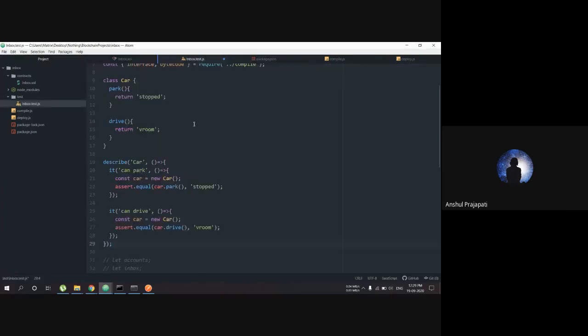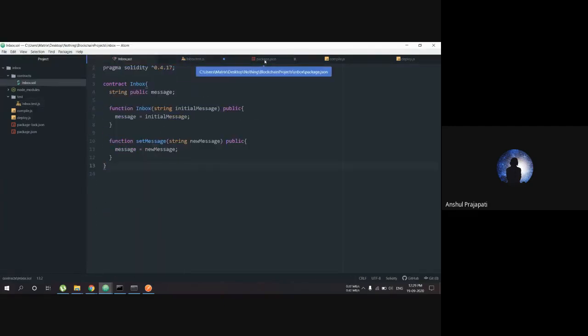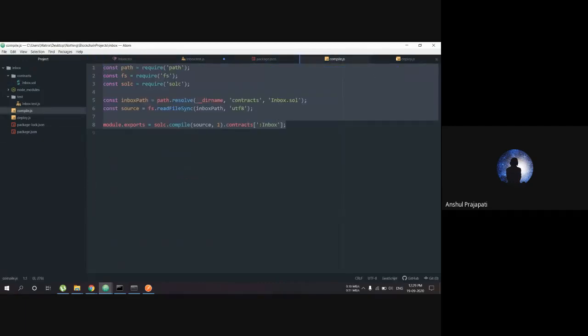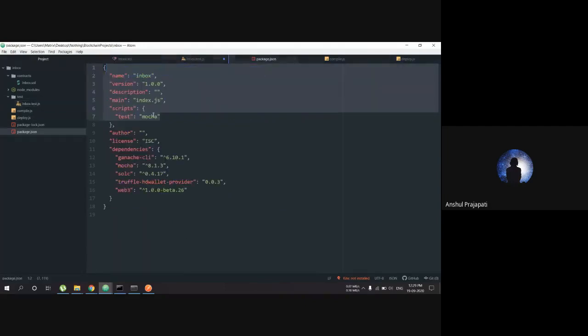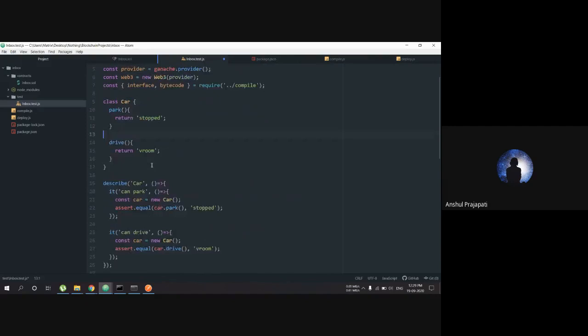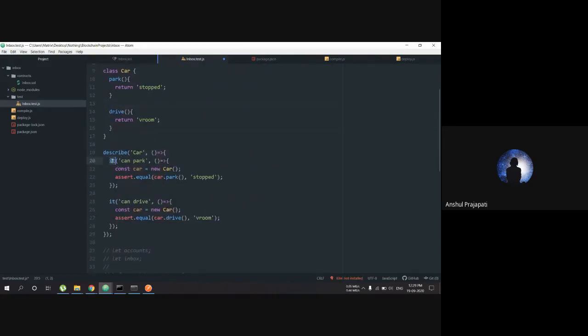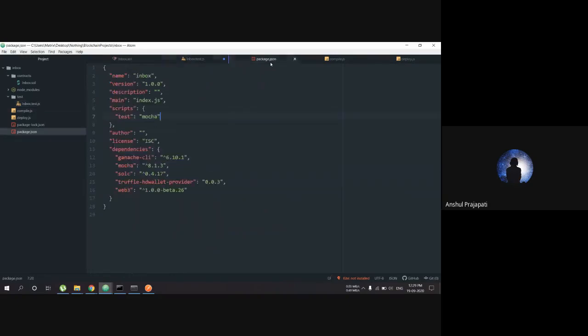I have also used it in compile.js. Okay. So what is Mocha? It's a library which just makes our life simpler when we are doing testing on Ethereum contracts. It does all the heavy lifting of the testing, and we just have to use describe and it. These functions are actually Mocha functions, inside the Mocha library. So we are using all these functions from the Mocha library.